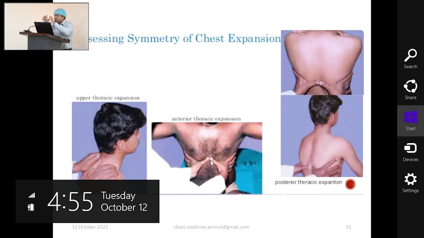If it is not moving as per my expectation, that means overall movement is diminished. And if movement on one side is okay, but the other side moves less, the problem is on the side that is less mobile. So the thumb acts as a sensor. If it moves less, the movement is diminished on that side.